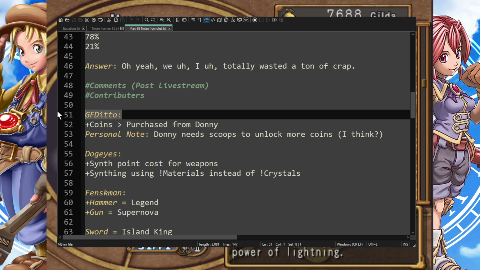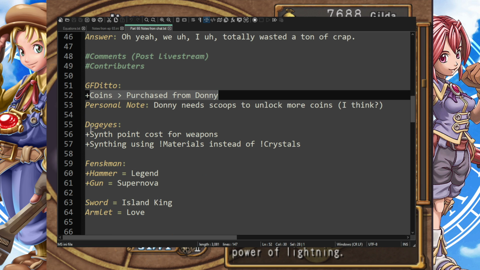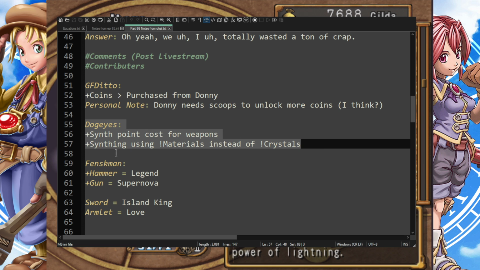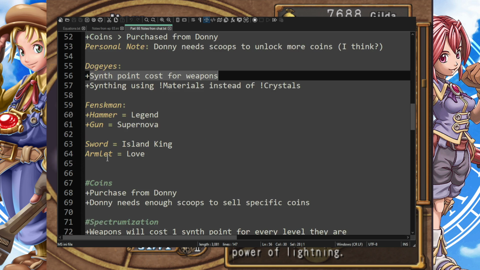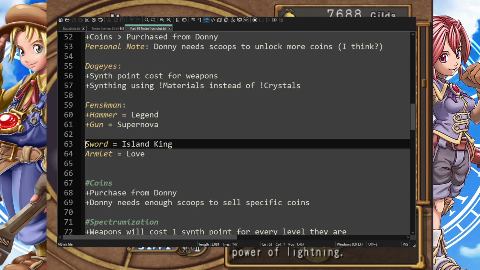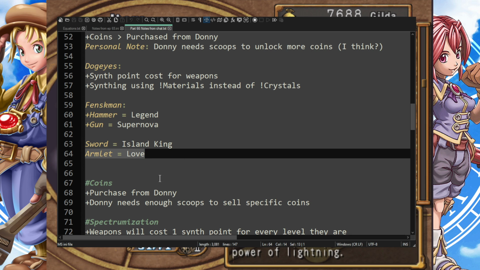I love it. So we got GF Ditto. Yep, coins from Donnie. We're going to check those out right now. And then Dog Guys and I kind of hammered out some stuff and got some information for the synth information. Thanksman told us what the best hammer is, which is Legend. The best gun is Supernova. The best sword is Island King. And the best armlet is Love. So we'll definitely look into those things as we go along here.